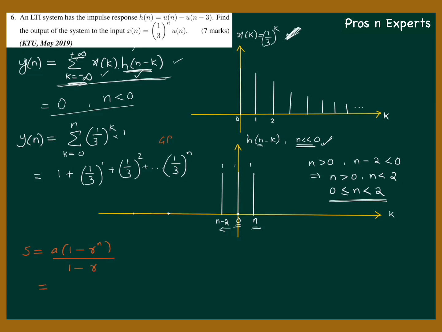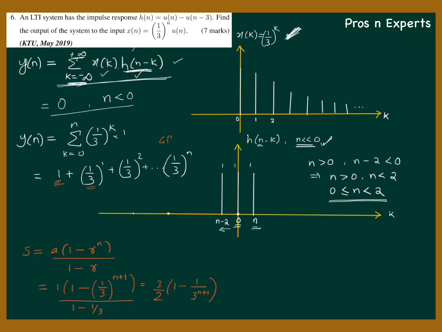So substituting, what is the first term? First term is 1. So 1 into 1 minus, what is the common ratio? Common ratio is 1 by 3 divided by 1 becomes 1 by 3. So 1 by 3 to the power, how many terms are there in GP? There are obviously n plus 1 terms. So n plus 1 whole divided by 1 minus 1 by 3. 1 minus 1 by 3 is 2 by 3. So this becomes equal to 3 by 2 into 1 minus 1 by 3 raised to n plus 1.